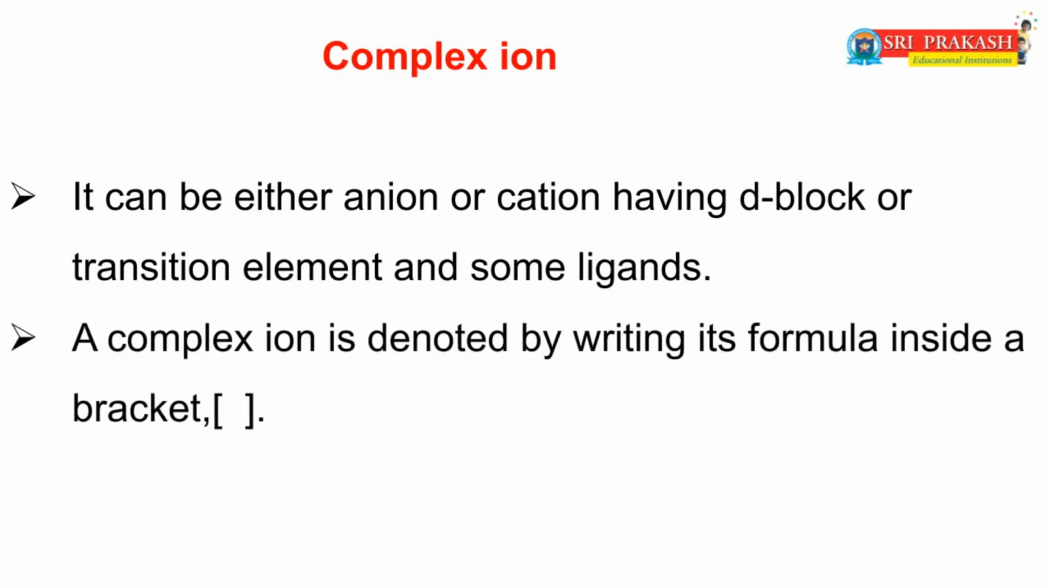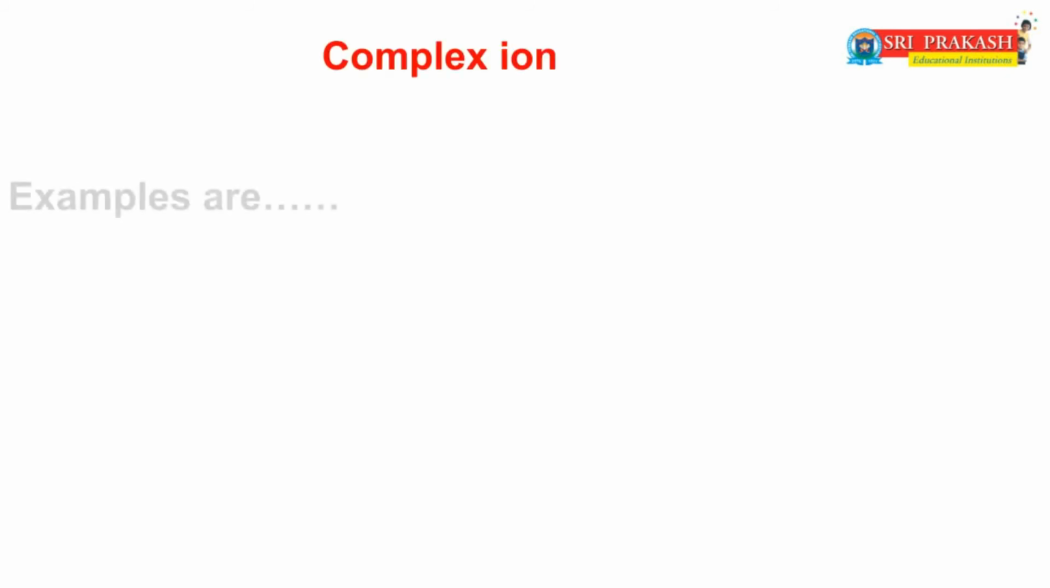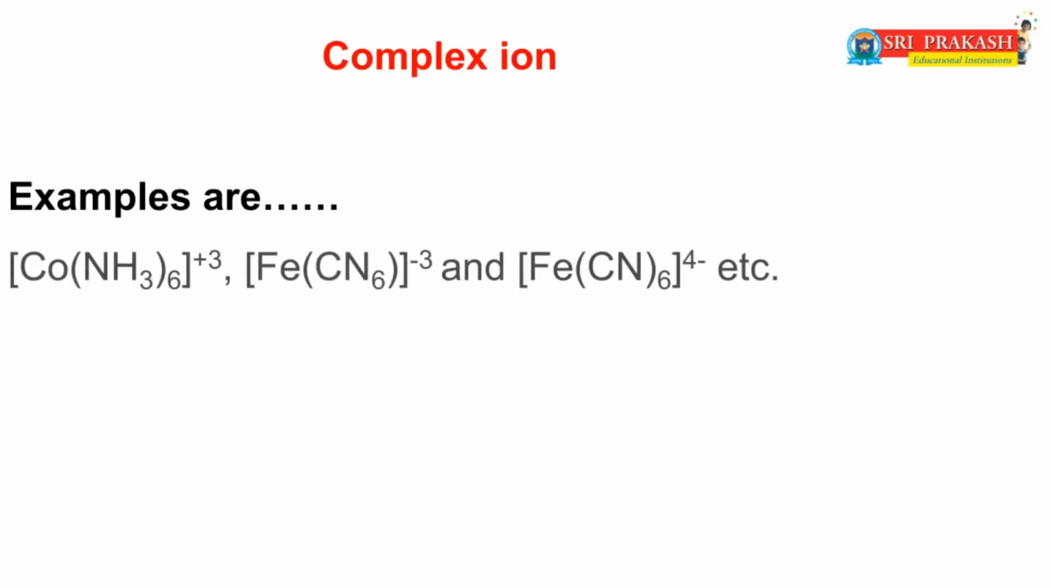A complex ion is denoted by writing its formula inside a square bracket. The examples of complex ions are [Co(NH3)6]3+, this is the positive ion; [Fe(CN)6]3-, this is the negative ion; and [Fe(CN)6]4-, this is also a negative ion, etc. That means a complex ion may be positive or negative, and sometimes it is neutral also.